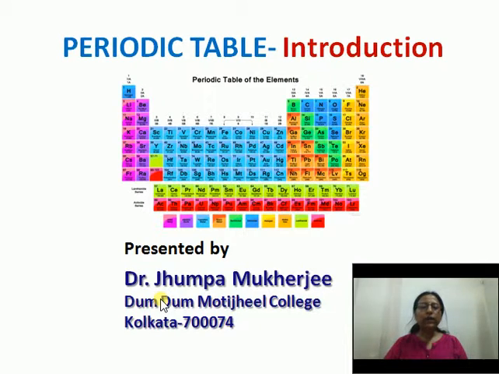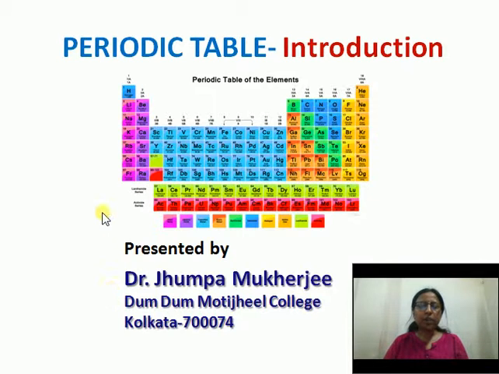So students, our aim is to learn about the chemical periodicity of the elements present in the periodic table. But before going to that, we need to learn about how the periodic table was constructed. You know that the periodic table was not constructed in a day. Actually, many scientists worked on it for a long time. They tried to put the elements with similar properties in the same place.